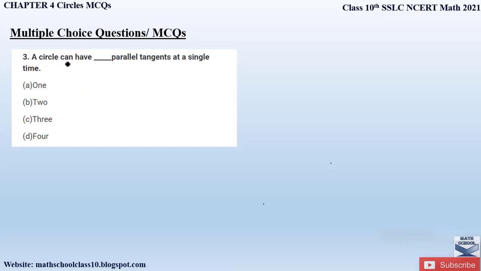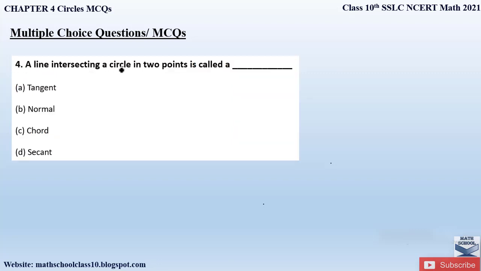Question number 3. A circle can have dash parallel tangents at a single time. So we have a circle here. If we want two parallel tangents, a tangent can be drawn here and a tangent can be drawn here. At a given time, there can be only two parallel tangents. So therefore the correct option is 2, that is option B.